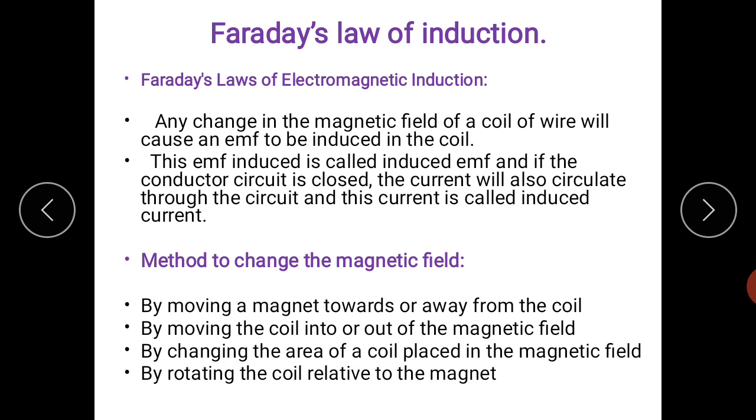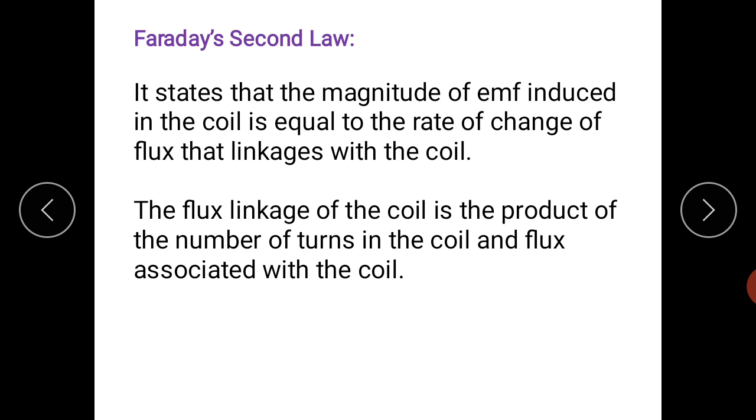Area we can change, the rotating coil relative to the magnet. After that, the motion of magnet we can change, and the moving coil in or out in the magnetic field. So these three methods are useful.